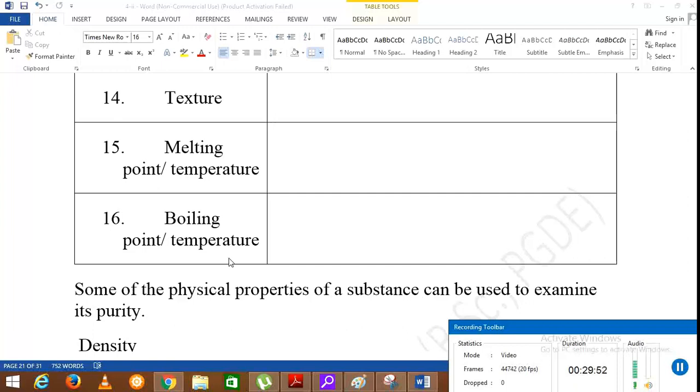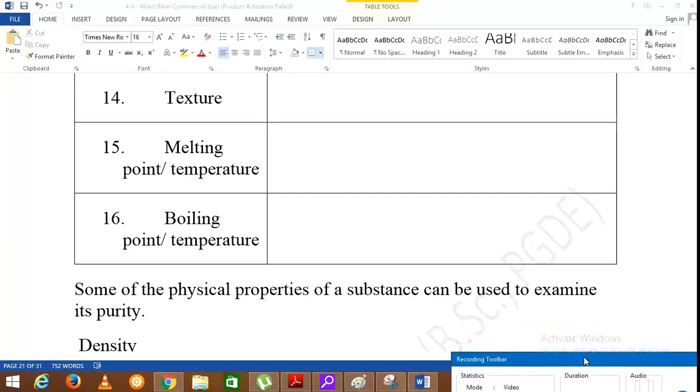So if the boiling temperature is different in a given sample of water, we can say that sample is not pure. That is why here it says some of the physical properties of a substance can be used to examine its purity.